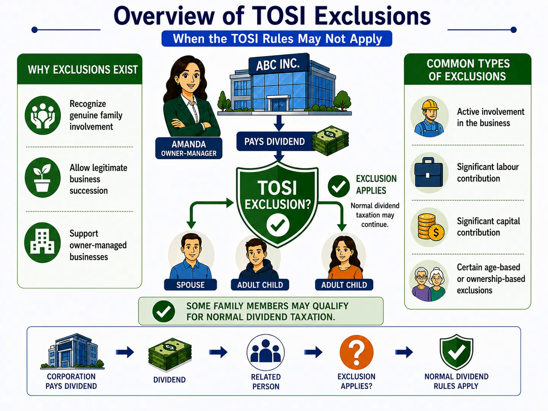The key takeaway is that TOSI is not intended to penalize genuine family businesses. Instead, it is designed to prevent inappropriate income splitting while still allowing normal dividend taxation when family members make meaningful contributions to the corporation. Understanding these exclusions helps owner-managers plan dividends appropriately while remaining compliant with Canadian tax law.